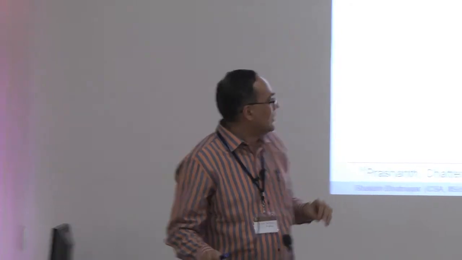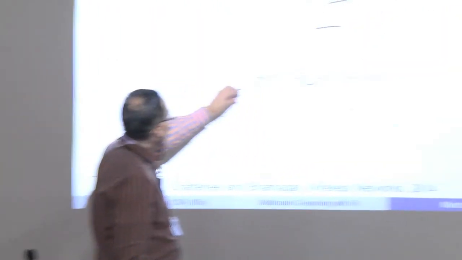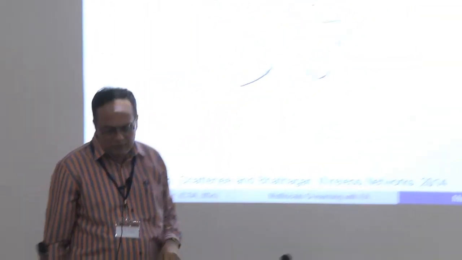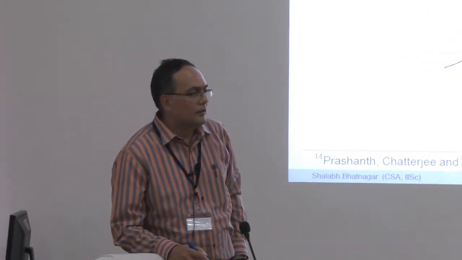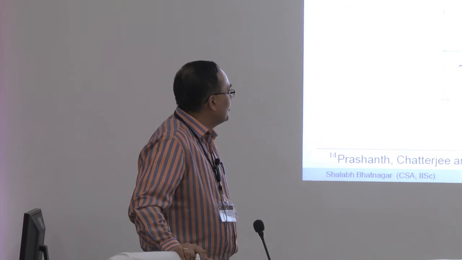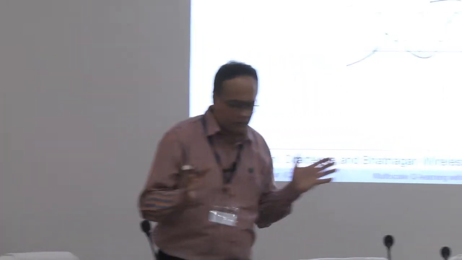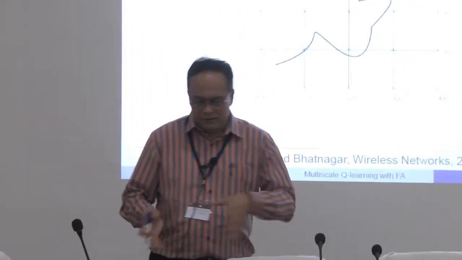Now these are battery powered sensors, so they have limited battery life. Because they are battery powered, you need to switch them on and off. You can't hold them on for a very long time, because otherwise the battery will drain out and the sensor will be of no use. You want to maximize the lifetime of the sensor, because you really don't know when the intruder is going to pass by.